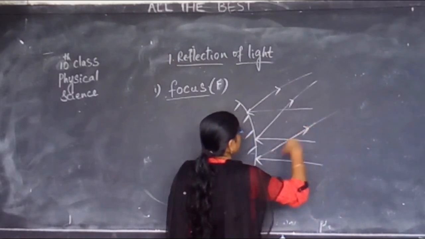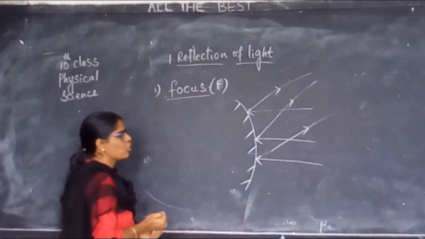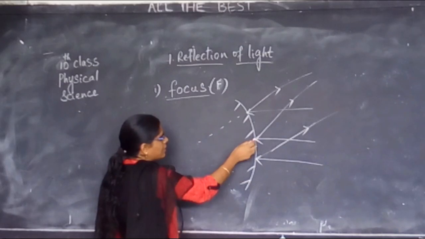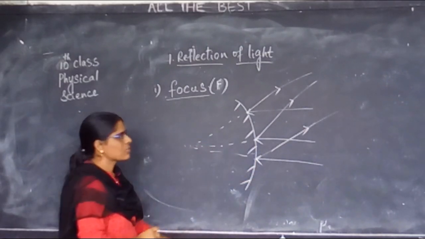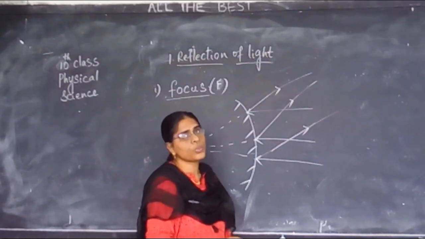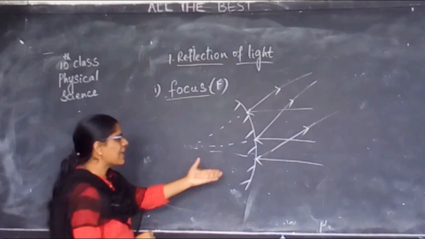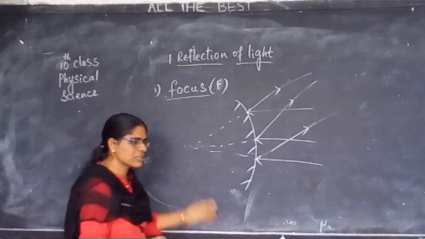After striking the mirror, they are all reflecting. Now we need to find out by extending the rays backwards. What have I done? They are not meeting at a point. Then what have I done? I have extended the rays backwards.